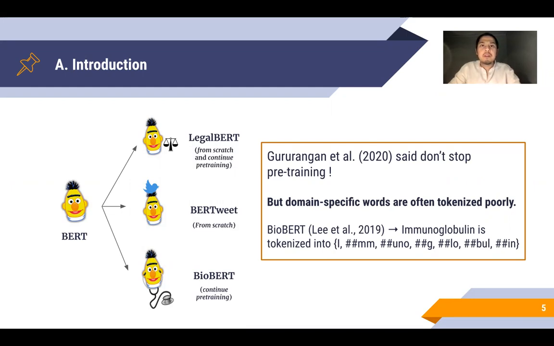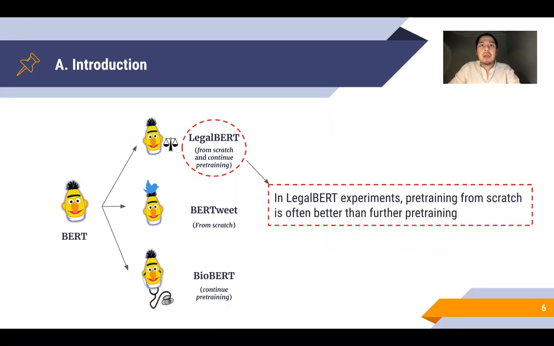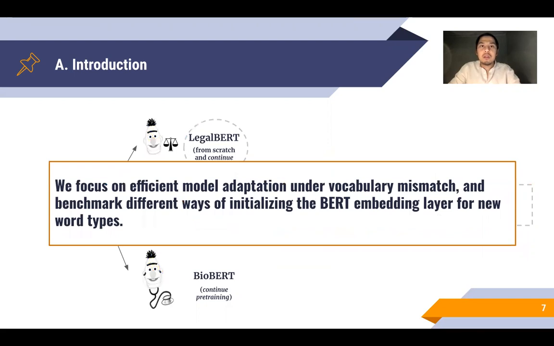Domain-specific BERT models in previous works were pre-trained in different ways. One is pre-trained from scratch, and the other is based on domain adaptive pre-training. Although domain adaptive pre-training is effective, it's still not as good as training from scratch, as has been shown in LegalBERT experiments. In this work, we focus on efficient model adaptation under vocabulary mismatch, hoping the domain adaptive pre-training can be as good as pre-training from scratch.